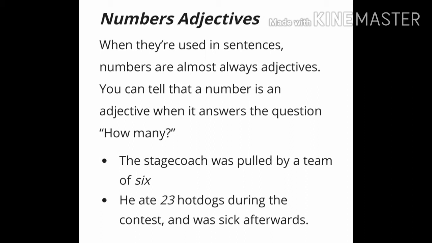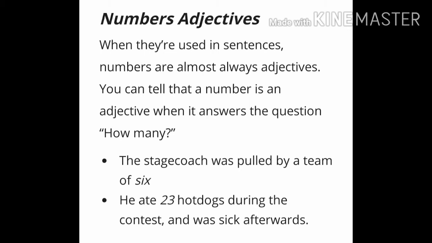For example, there are 5 apples in my bag. You should frame the question for this sentence first. I repeat once again: there are 5 apples in my bag. It means how many apples are in your bag? Here it comes, how many. So, what is the answer? There are 5 apples in my bag. So, 5 is an adjective in this sentence.